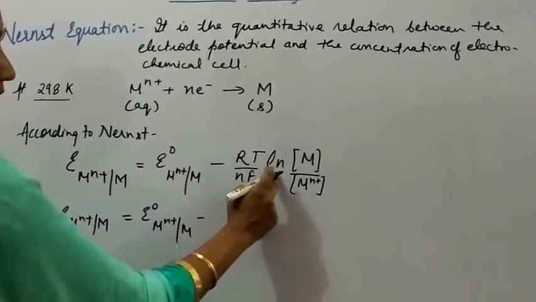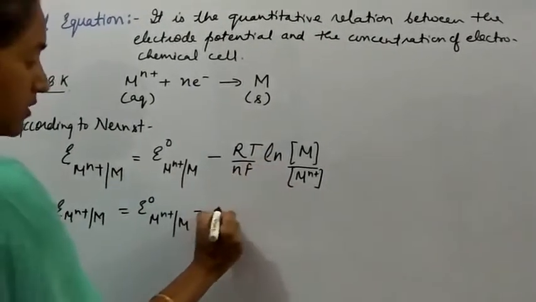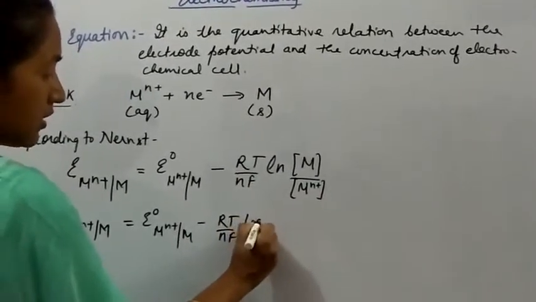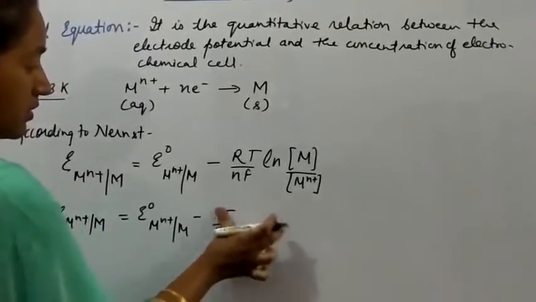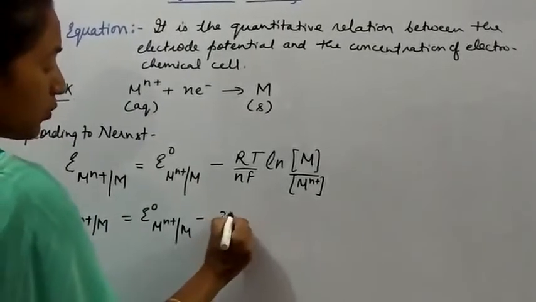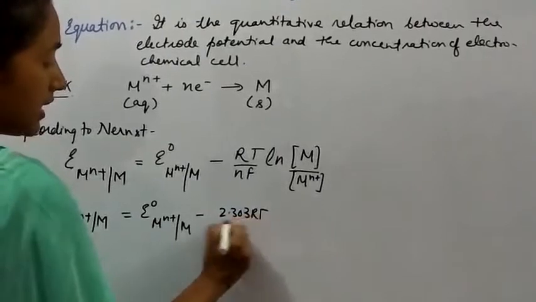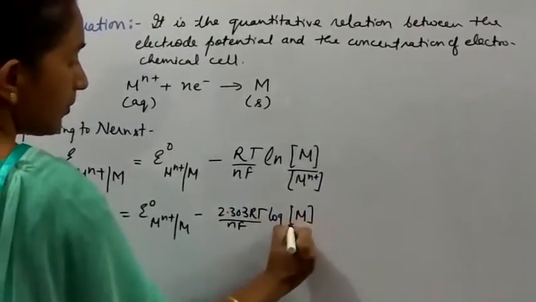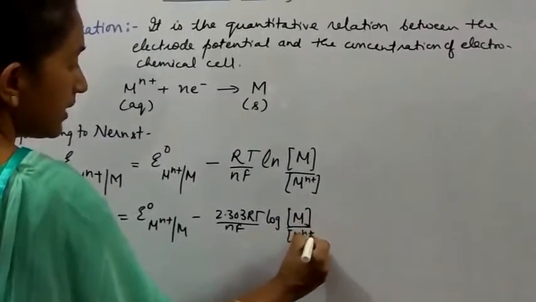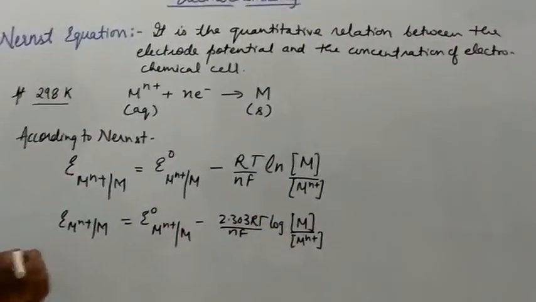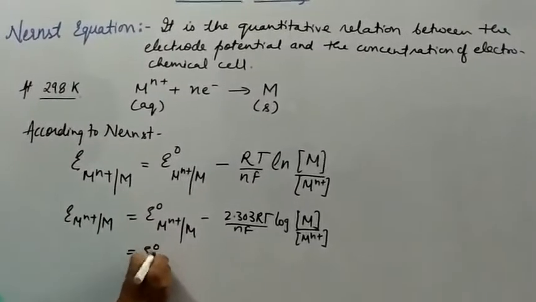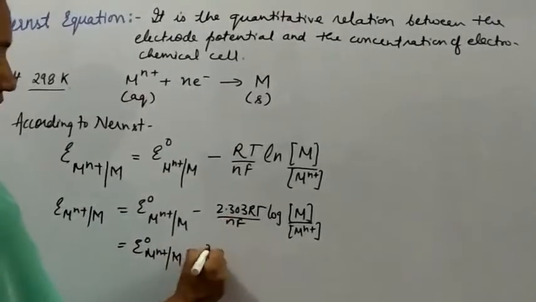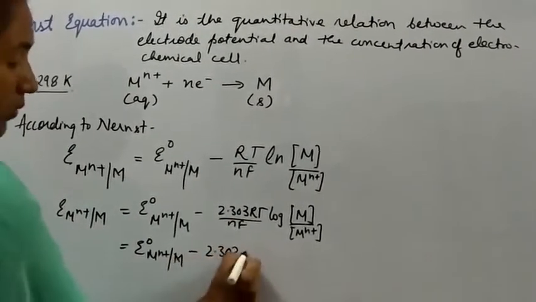Now we are going to express this natural log in terms of log. So it will be 2.303 RT upon nF log M upon M^n+. What is R here?